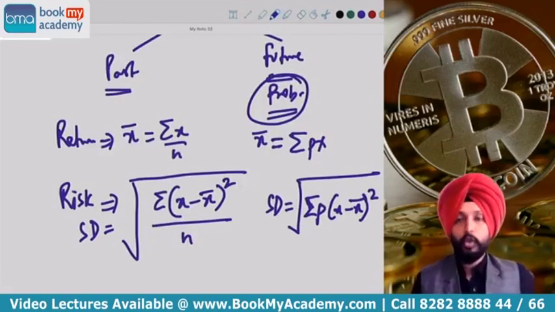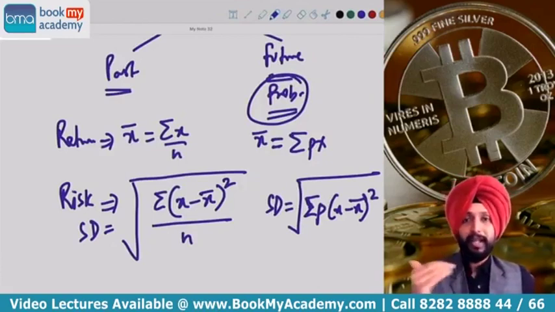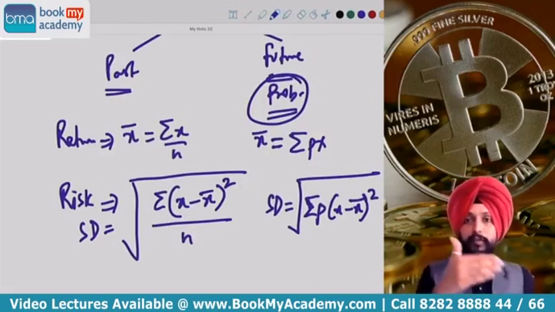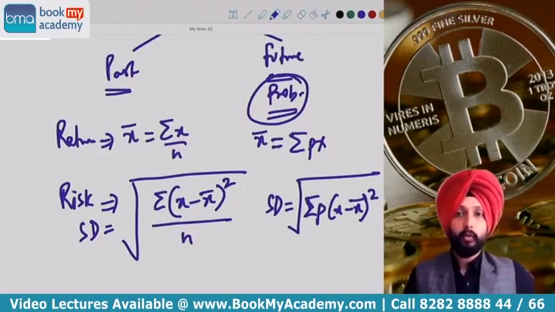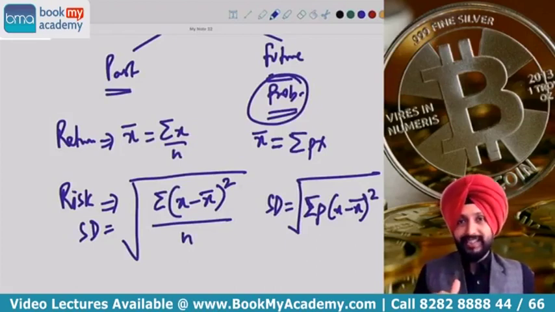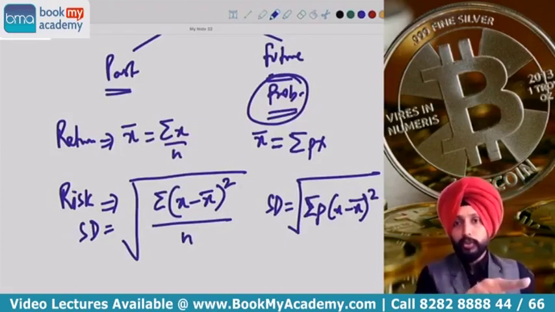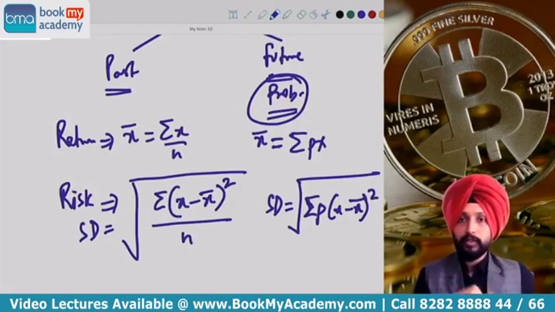Apart from this, I told you we have 3 types of sums. Level of difficulty, if you remember, I gave you level of difficulty 1, level of difficulty 2, level of difficulty 3. I gave you 3 different points over here. Level of difficulty 1, that is the easiest cases. They will directly give you the return information. Use that return information, use the formula which you see on the board right now, and just find out the return and risk of the portfolio.